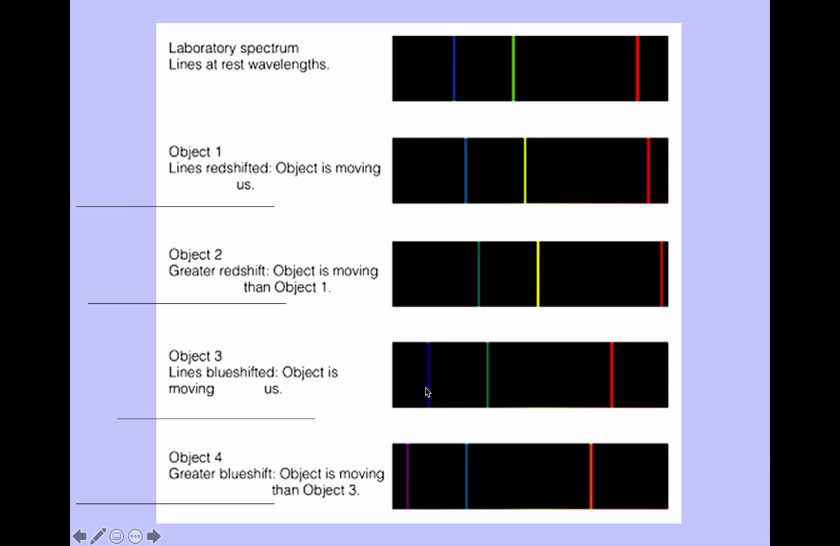Okay, object 3, the object is moving toward us. Good. And object 4, greater blue shift. Object is moving towards us faster than object 3. Okay, so that's how redshift, blue shift works.